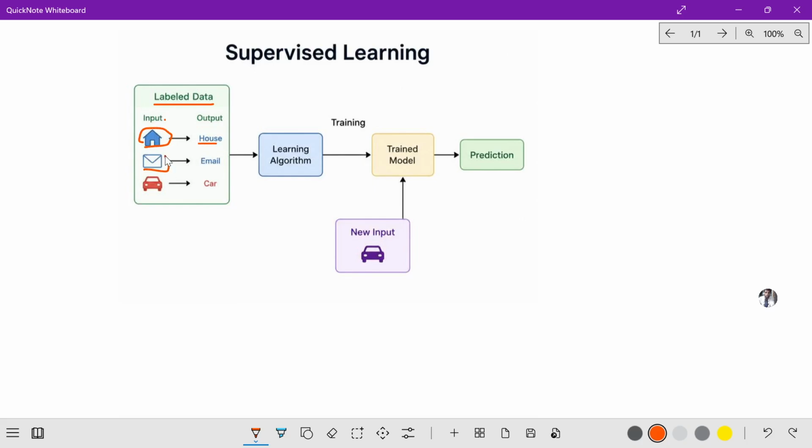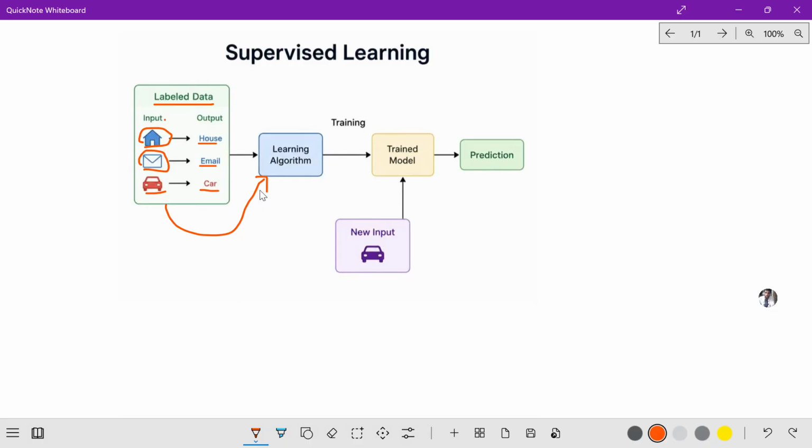When we have a symbol like this, the output will be email. If we have a symbol like this, the output will be car. So, for example, house, email and car. The labeled data is given to the learning algorithm.